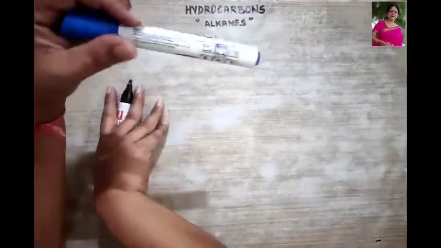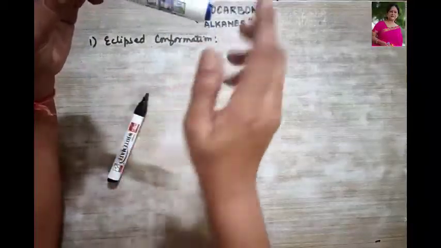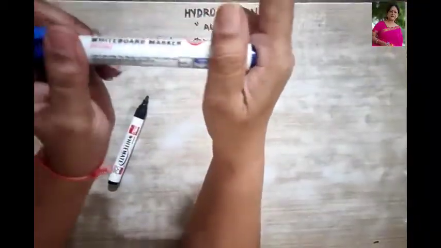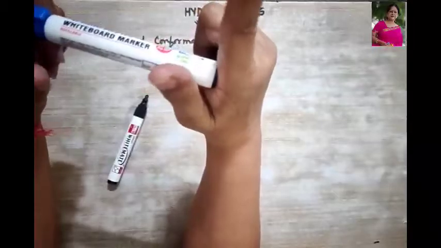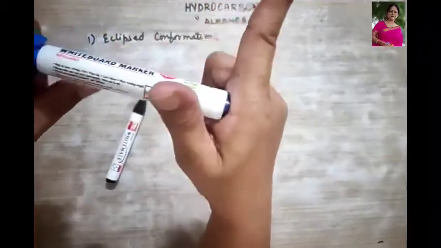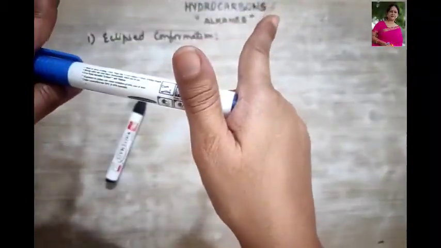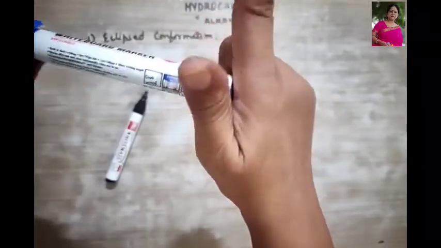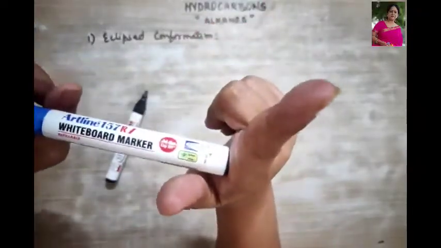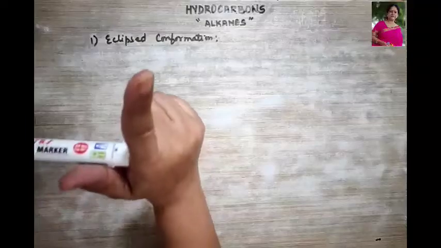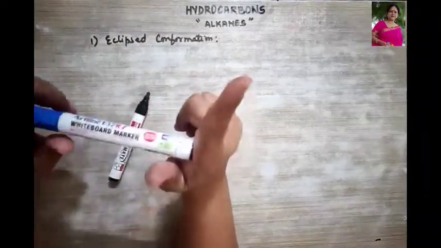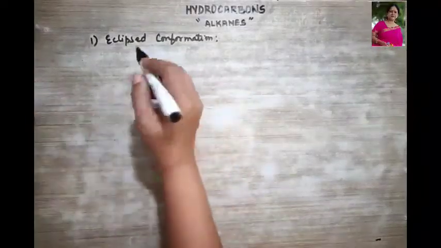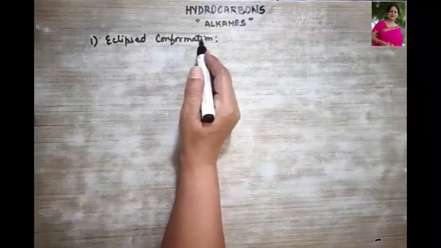When the two hydrogen atoms are found in an aligned form, this is your aligned form, this is your aligned form, this is your aligned form. Okay. When the two hydrogen atoms are found in the aligned form, that is, they are attached to the group in the same plane, then they are called eclipsed conformation.